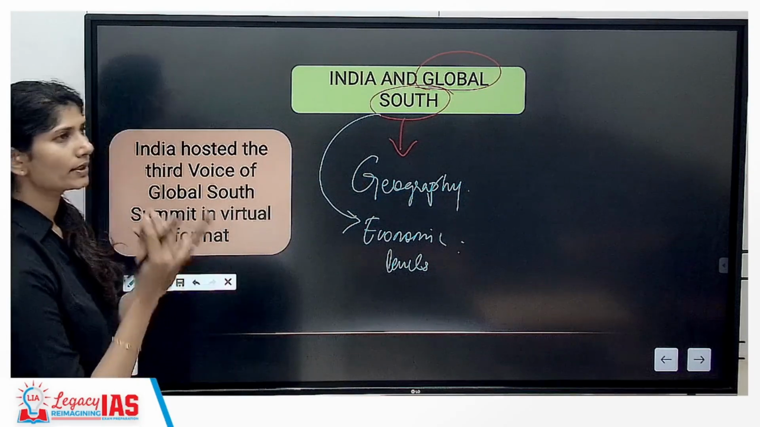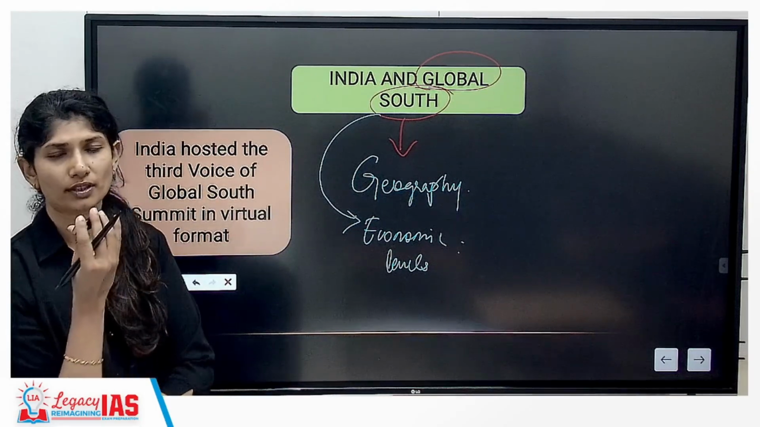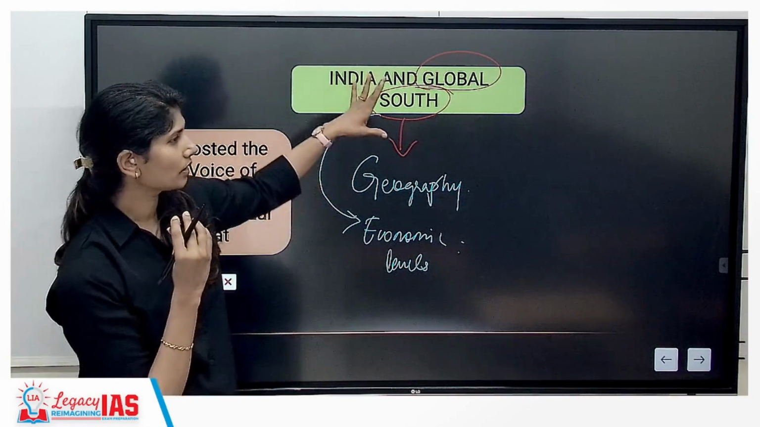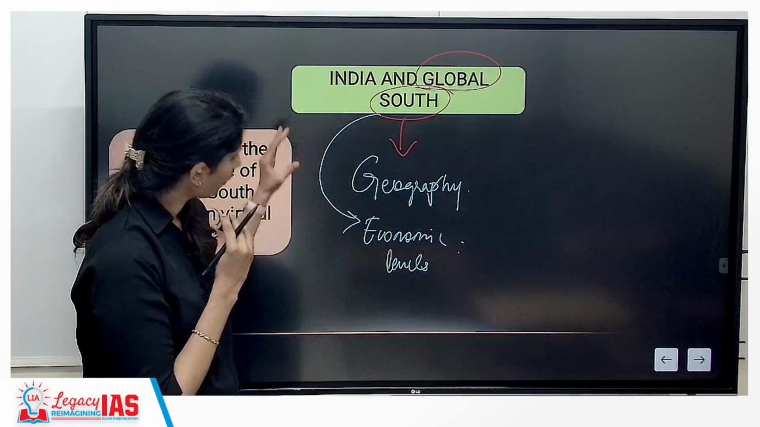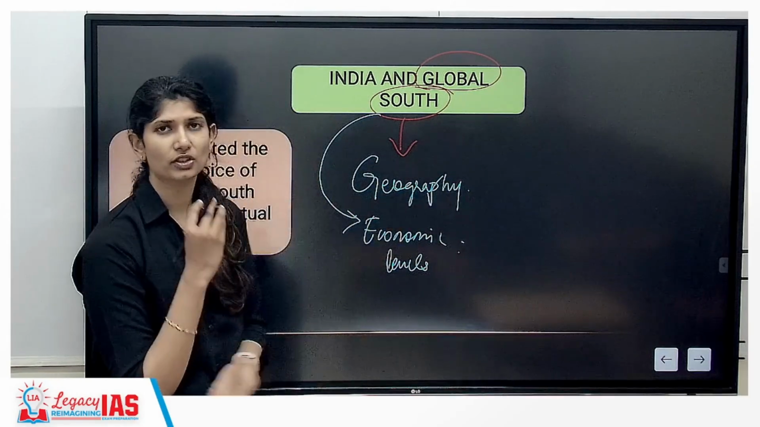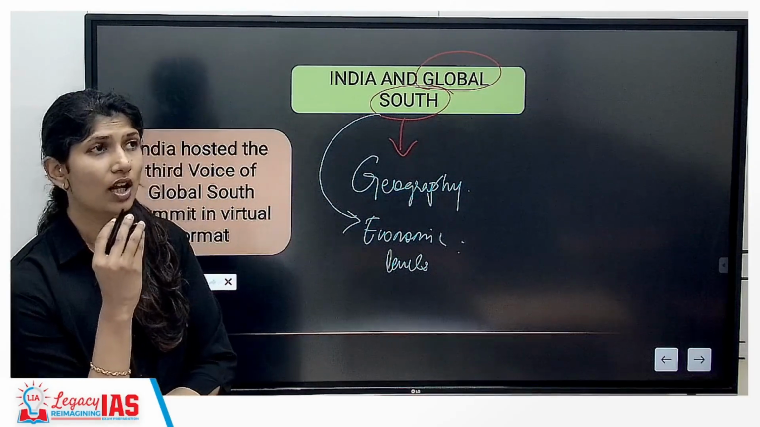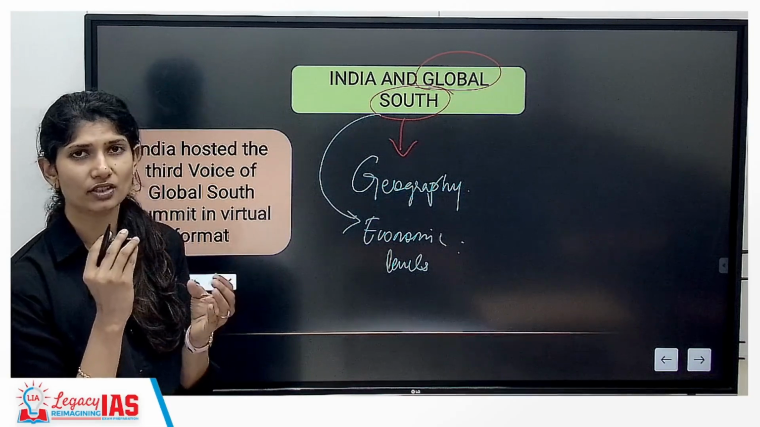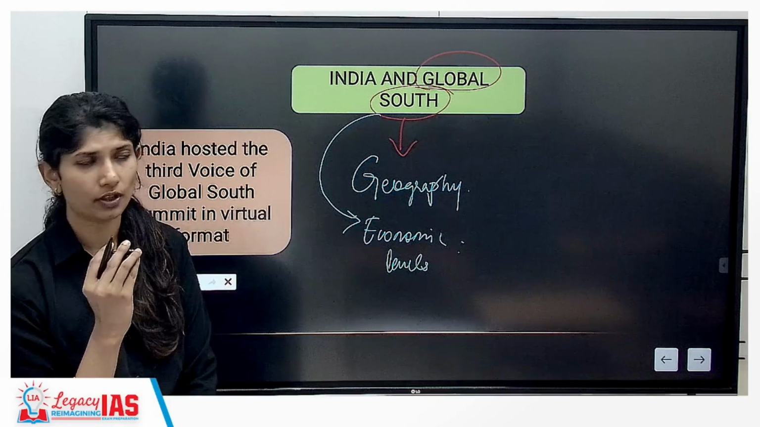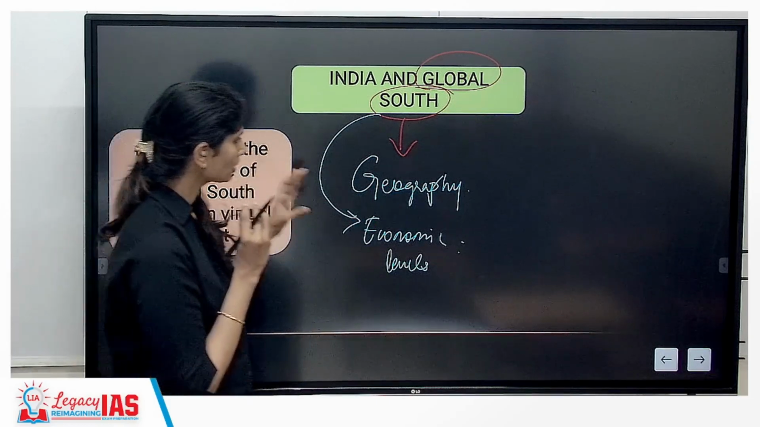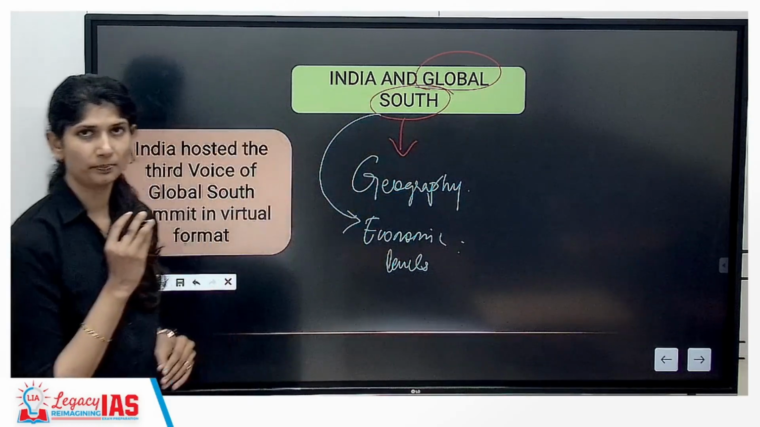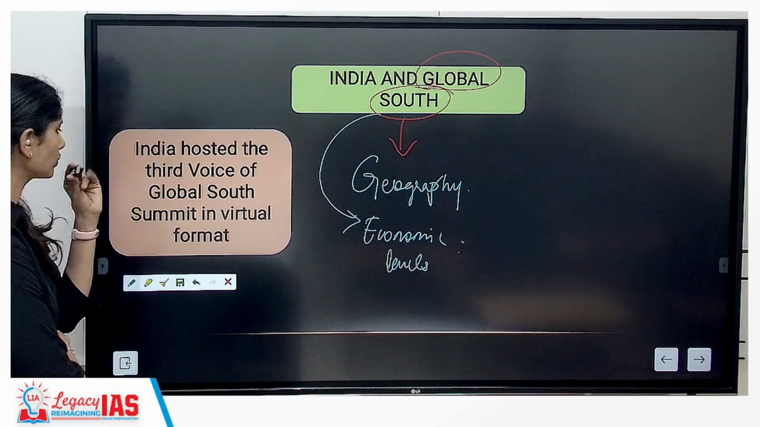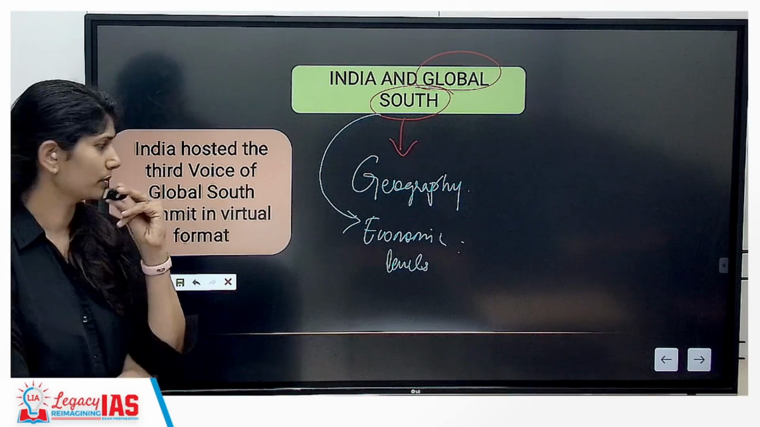Quite contrary to this is your Global North, your well-established developed economies. In general, it looks like all the southern or bottom countries are called the Global South, but that doesn't mean Australia is included in that. I'm mentioning Australia as an example just to make sure you understand that not all southern countries means Global South. And India has hosted the third Voice of Global South Summit in a virtual medium.